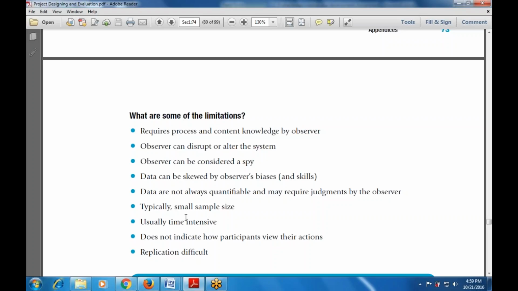In some cases, the observer can also disrupt or alter the system. If I'm preparing one system and my auditor says, no, this is not okay for me, that demotivates me and disrupts or alters my task. System here means the systematic flow of whatever task we are going to do. Then the observer can be considered a spy, and data can be skewed.